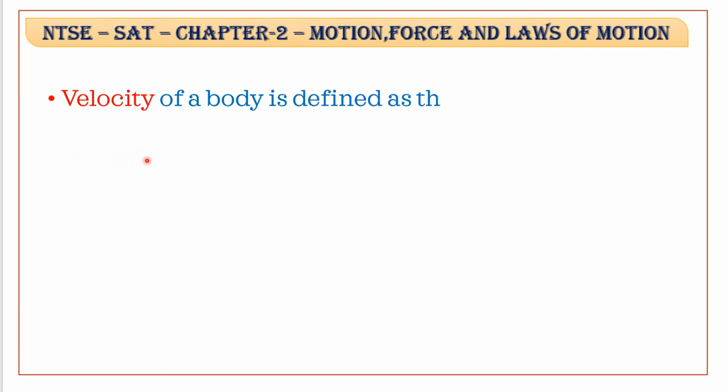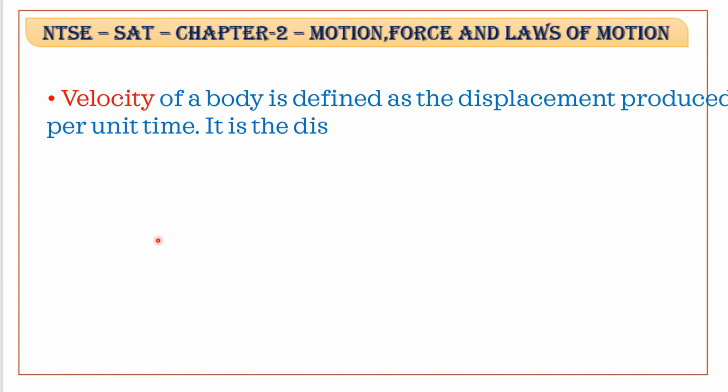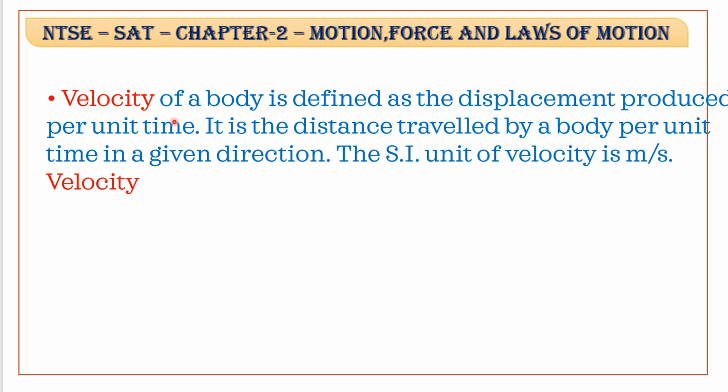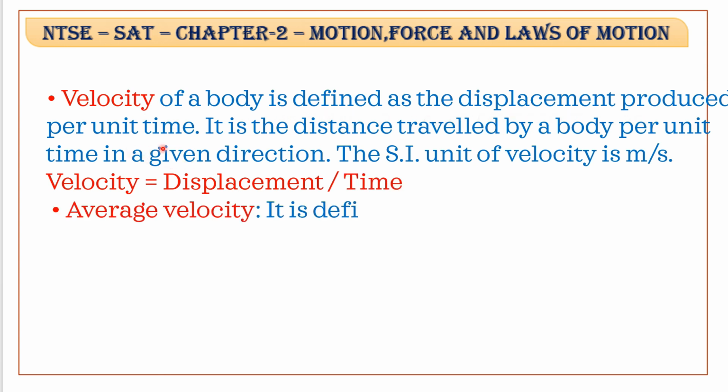Next, velocity. Velocity is the rate of displacement, or rate of change of motion in a specified direction. Velocity of a body is defined as the displacement produced per unit time.